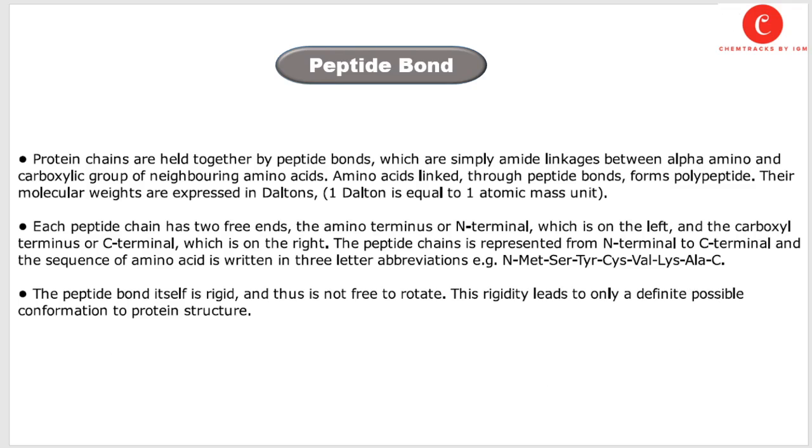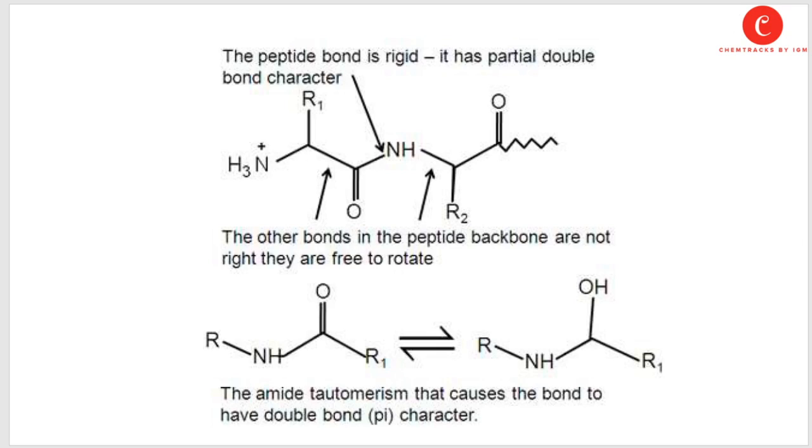The peptide bond itself is rigid and thus not free to rotate. This rigidity leads to only a definite possible conformation or three-dimensional structure of the protein molecule. This is basically the conformation of the peptide bond, between nitrogen and carbon.